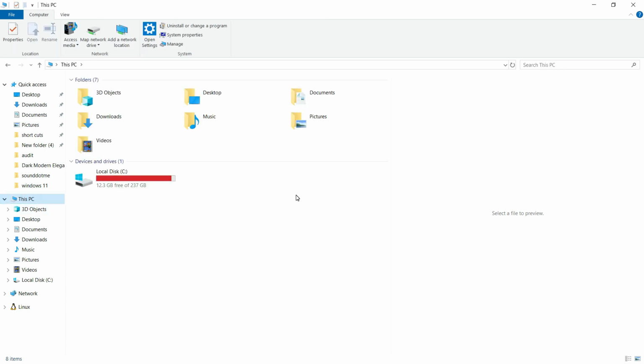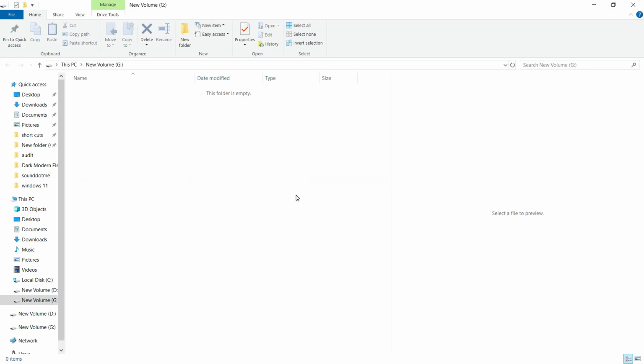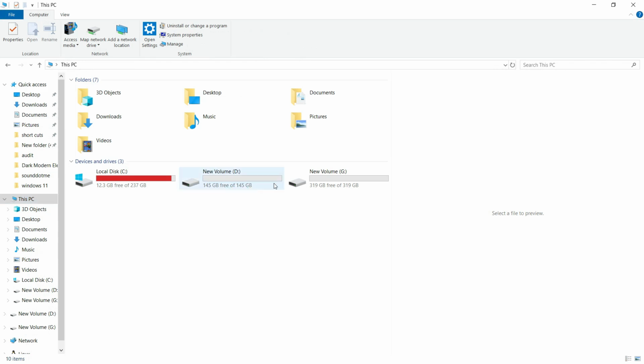So I'm connecting an external drive. If your laptop has maybe an SSD and a hard drive, I've done a tutorial on how to identify SSD and hard drive. If it has both, you can use the hard drive as a secondary location where you can save your data. So as you can see, I have a drive which is partitioned. This is what I talked about, partitioning. It's partitioned into two. So I can use one partition for backup, then the other partition maybe for my personal files or maybe big files.